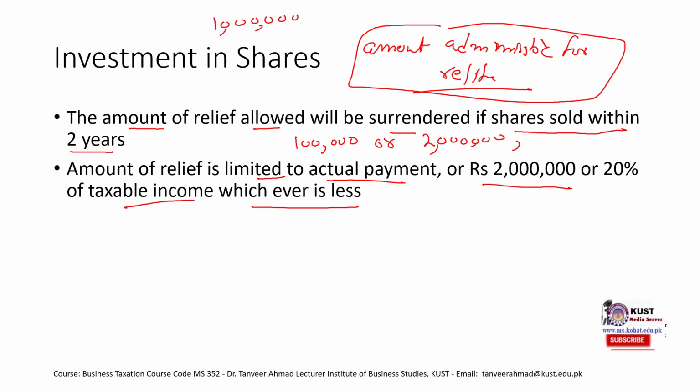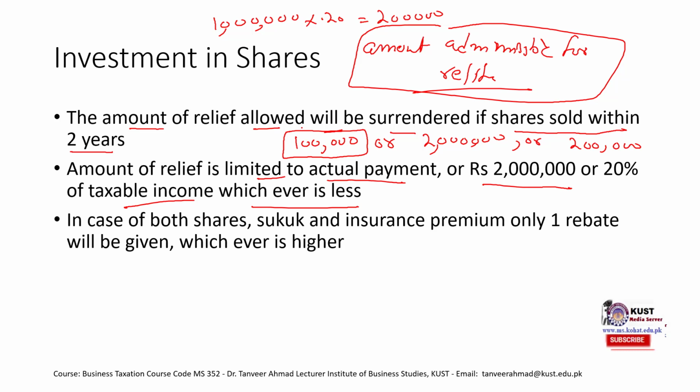So 20% of this yearly income would be 2 lakh rupees. So the amount admissible for relief, it is not the relief, is the minimum of these three. The minimum of these three amounts is 1 lakh rupees. So we will get relief for this 1 lakh rupees. We would have examples on this.